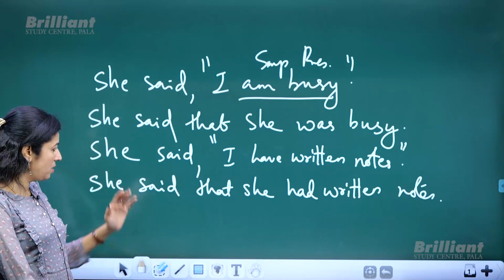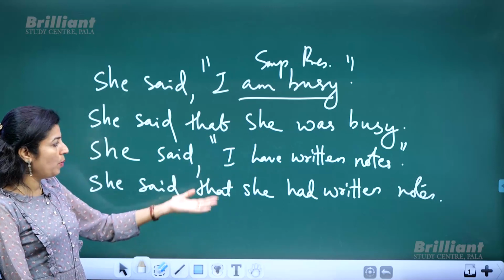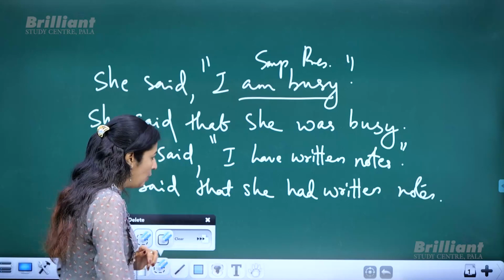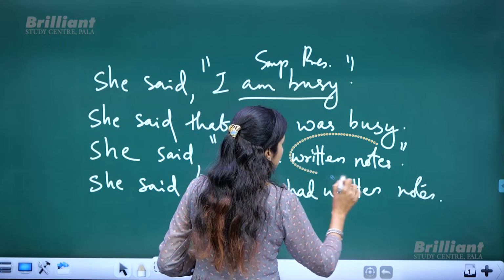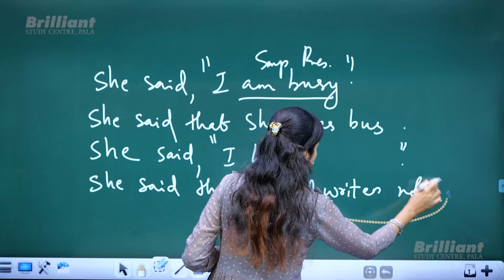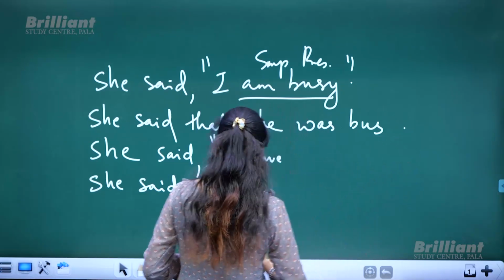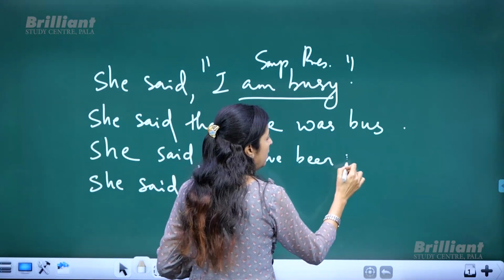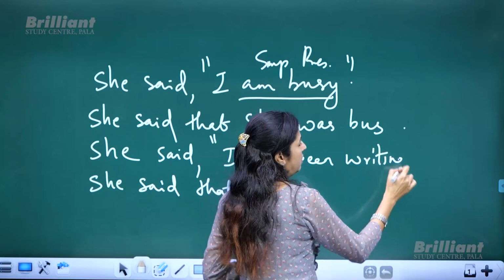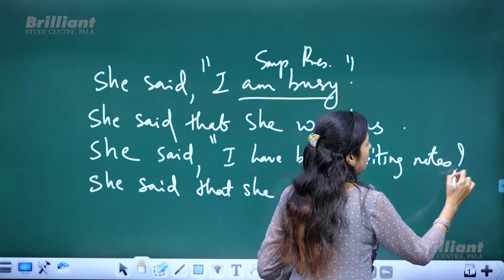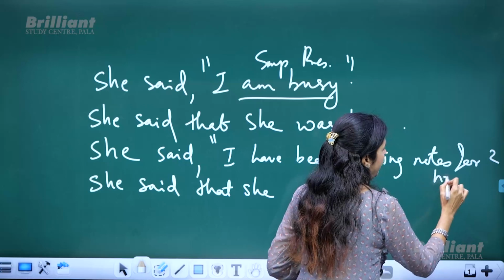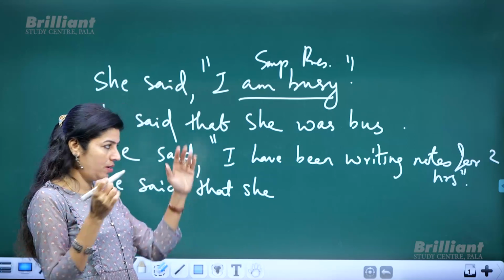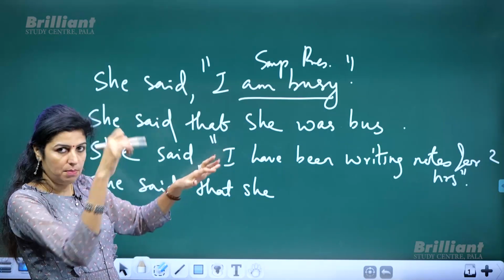Alright. Now suppose, what is the next type of present tense? Suppose it is present perfect continuous tense. Okay. So if I use the same example, it's going to be easy for me and you both. Okay. So, "I have been writing notes for 2 hours." Actually, I'm supposed to write 'two' as a word, just for convenience I wrote it as a mathematical figure.